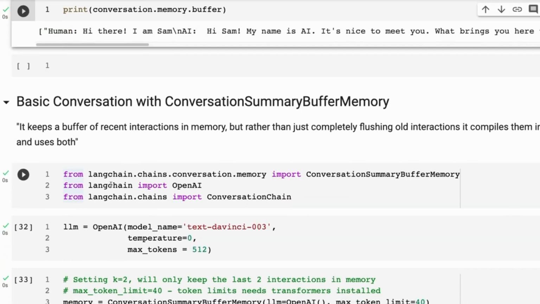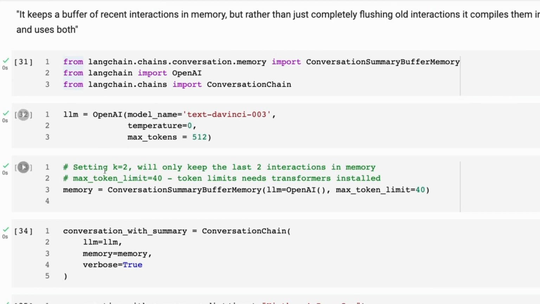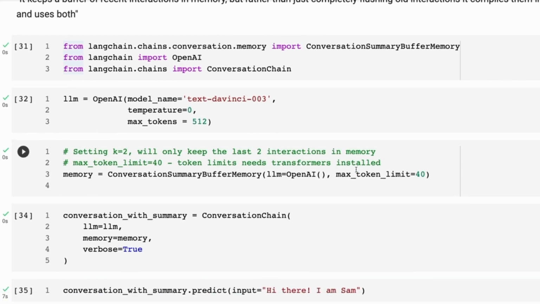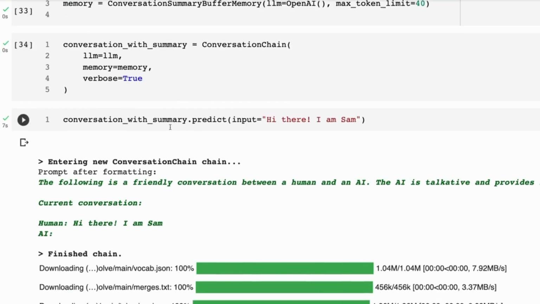The next one is kind of a combination of the first ones in that now we're going to have a summary like the second one we looked at, but we're also going to have a buffer in there as well. So here we're basically setting it to have a buffer of the number of tokens, where the tokens is going to be limited to 40 tokens. So we could set it a few different ways for that, but we've instantiated this memory like that. And then we're going to go through it again.